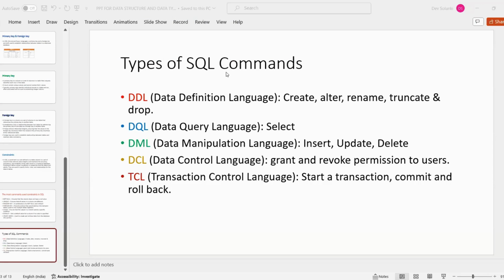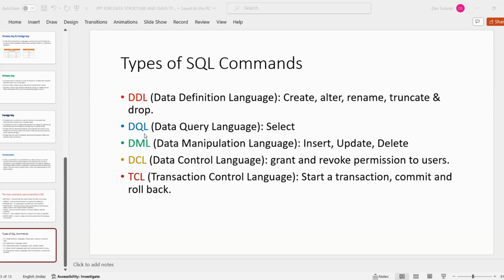There are different types of SQL commands. We have DDL, that is data definition language, where we can create, alter, rename, truncate, and drop. We can create a table, alter a table, rename the table, truncate, and drop any value in the table. All this type of operation comes under DDL, data definition language.